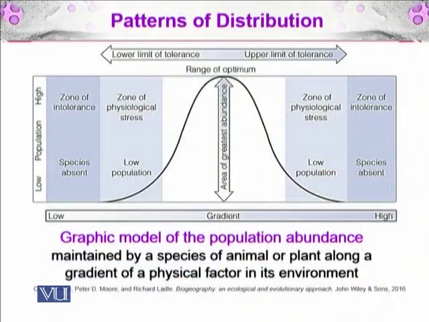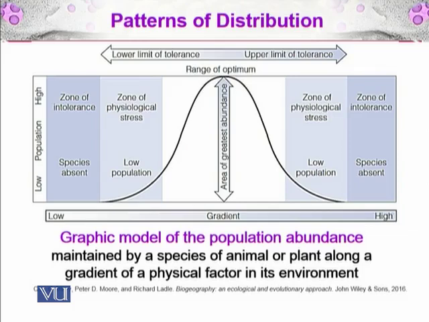Here you can see a graphic model of the population abundance maintained by a species of animal or plant along a gradient of a physical factor in its environment. The area of greater abundance is in the middle, where there is the range of optimum, between the lower limit of tolerance and the upper limit of tolerance.